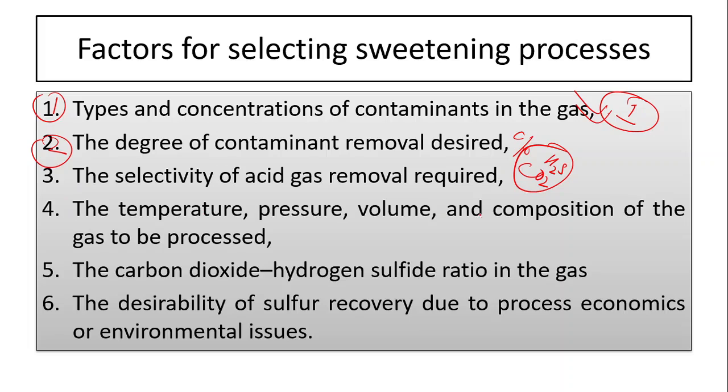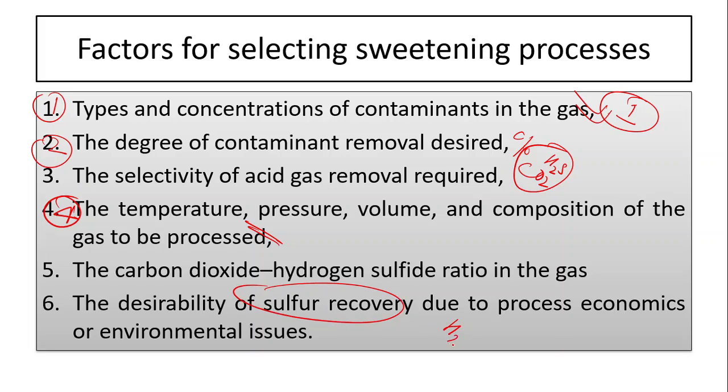The temperature, pressure, volume and composition of the gas that has to be processed. So we should know about all this information for the selection. The carbon dioxide to hydrogen sulfide ratio in the gas is also required for the selection of the sweetening process. The desirability of sulfur recovery, due to process economics or environmental issues, matters too, because we know that